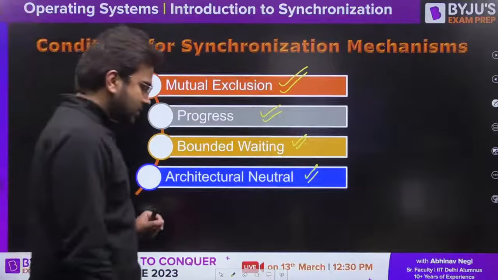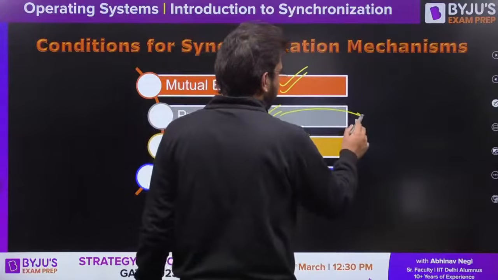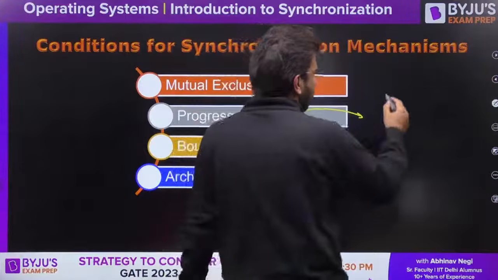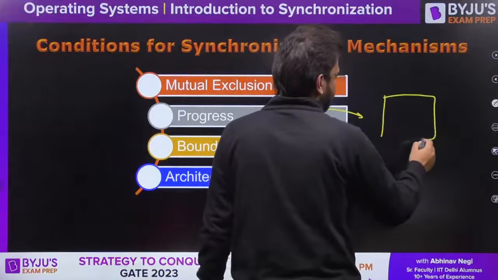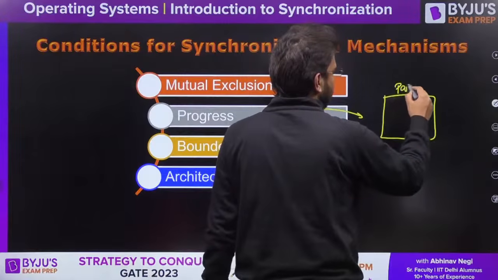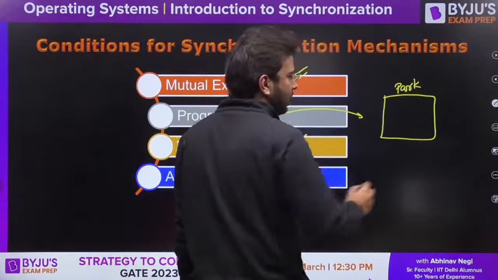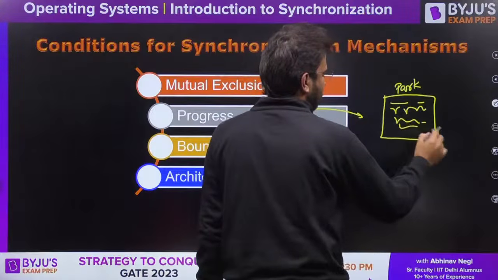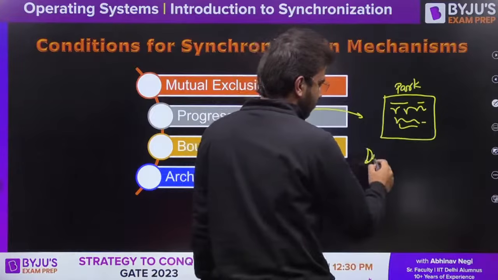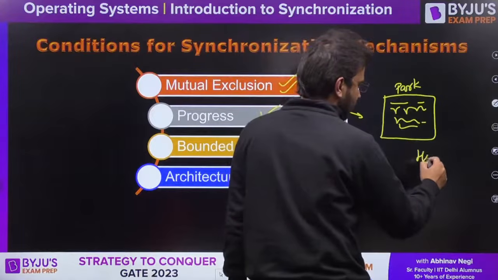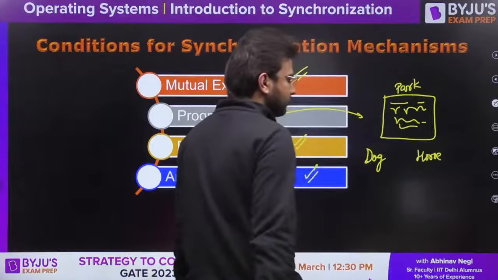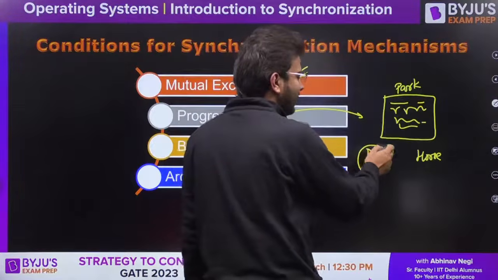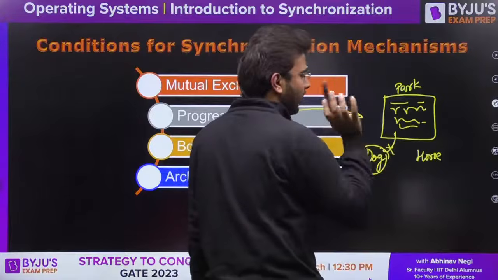Second is progress. To explain progress, let me take one case. Let's say there is one park, and it is full of grass. There is one dog and there is one horse. Now this dog doesn't want to enter the park.